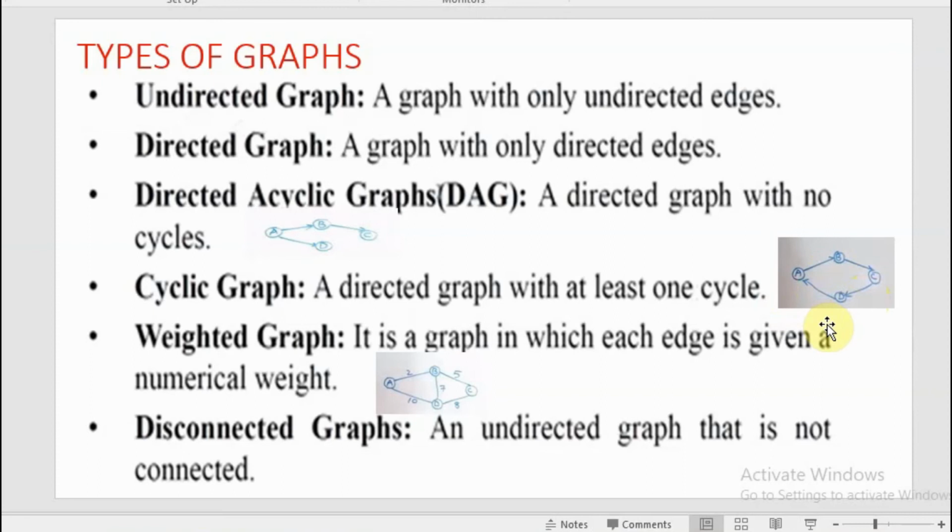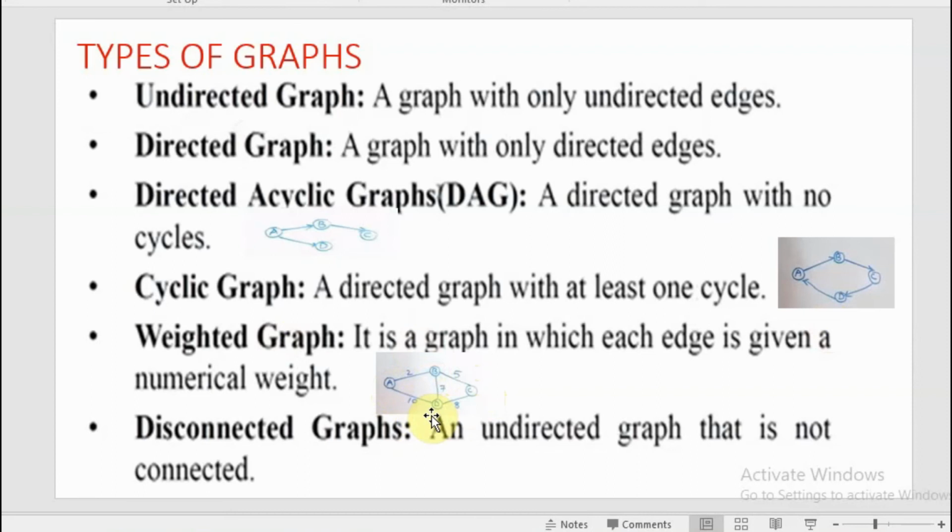Now, what is a weighted graph? We were discussing the weighted graph in the adjacency list and adjacency matrix. So what is a weighted graph? The graph in which each edge is given a numerical weight. See here, from A to B, the weight is given as 2. From B to C, there is an edge and the weight is given as 5.